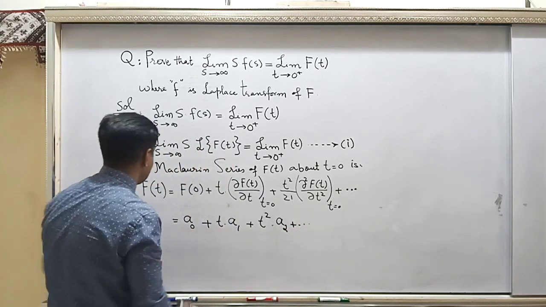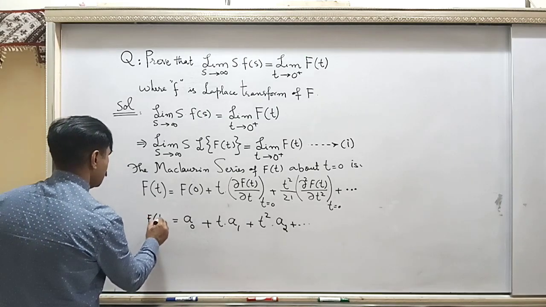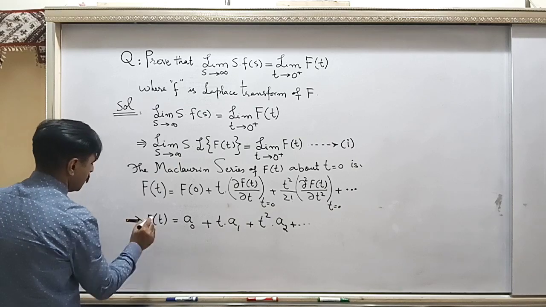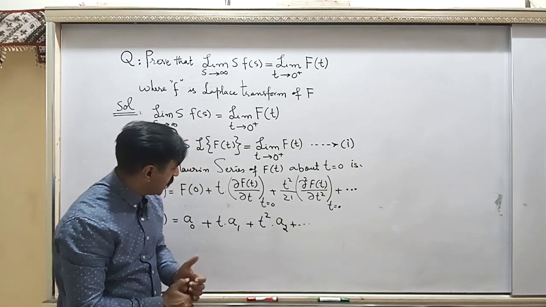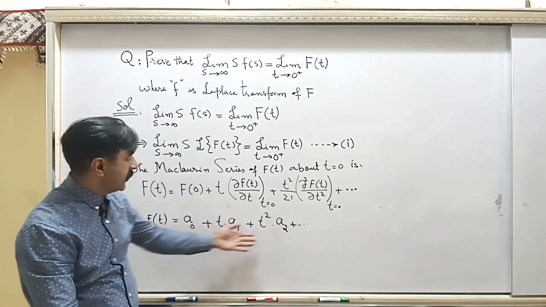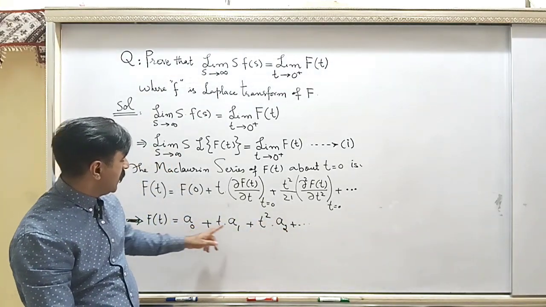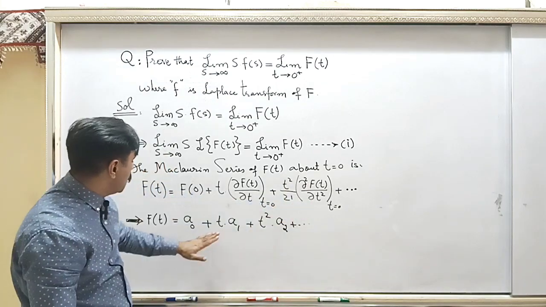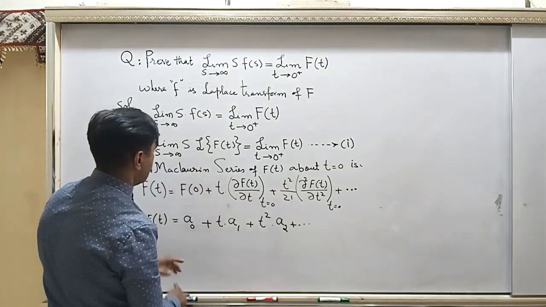So in this notation you can see that this is the power series, and a naught, a1, a2 are the constants. Now use this series here.